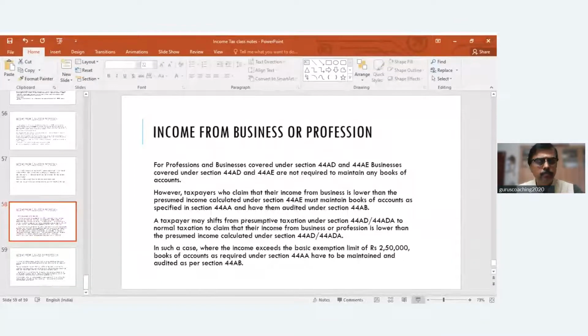The answer is yes, in case you want to. I don't think anybody would like to do that. Would you like to declare an income other than or more than 8% and say 40 lakhs in your turnover? 8% is, my business turnover is 40 lakhs, 8% is 3 lakh 20.